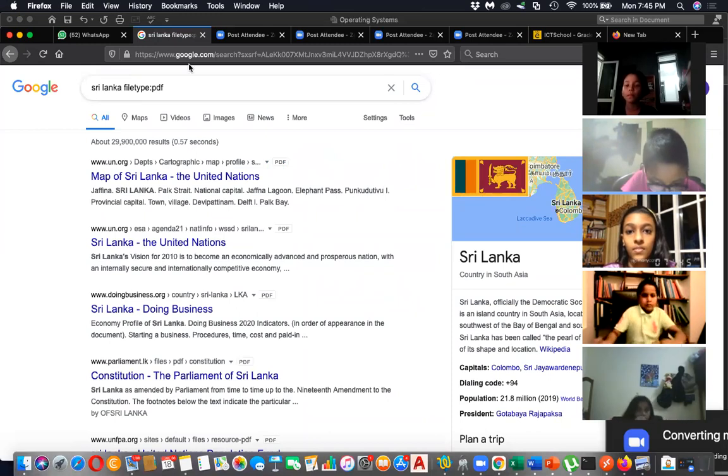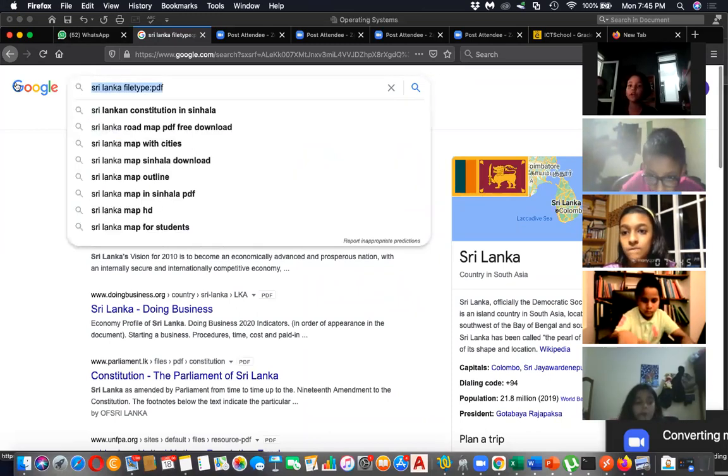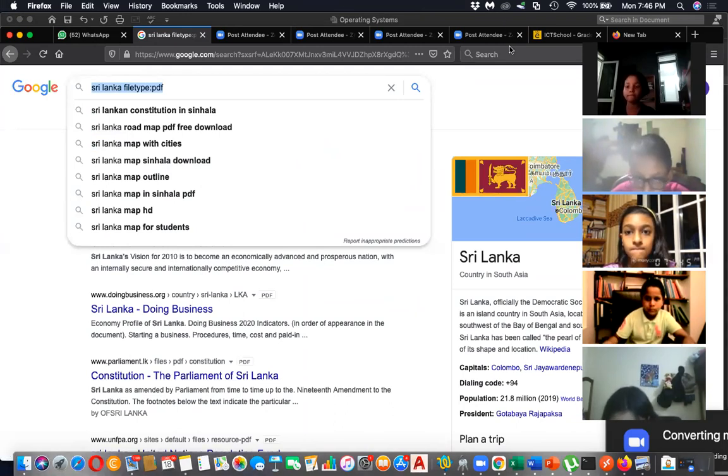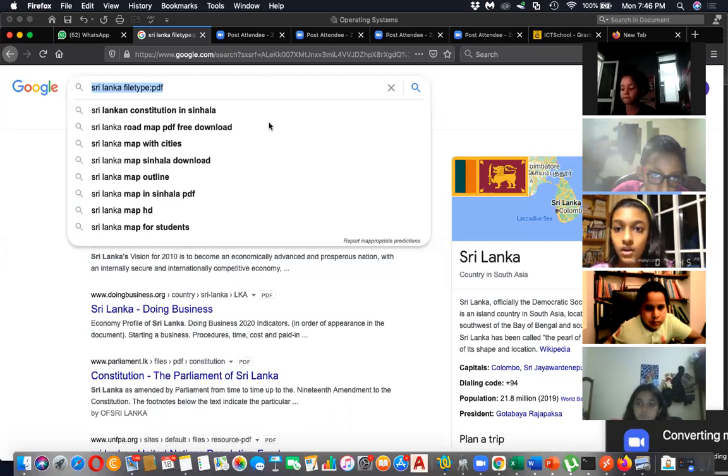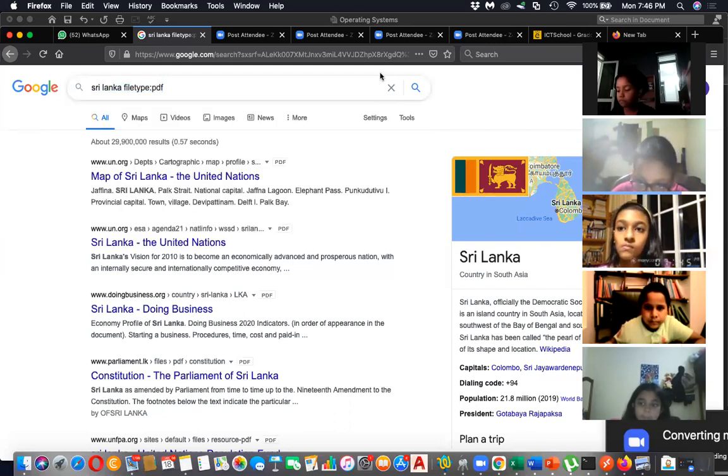So please use the same spaces, same wordings. You have to use the same spaces. Don't use any other space. I have sent you the message in the chat section. Just refer to the chat section. You can see the search.